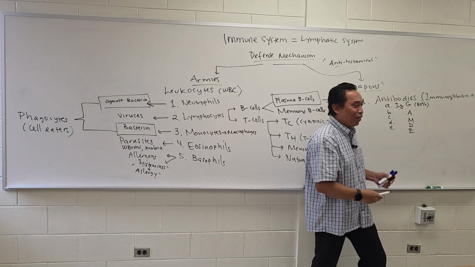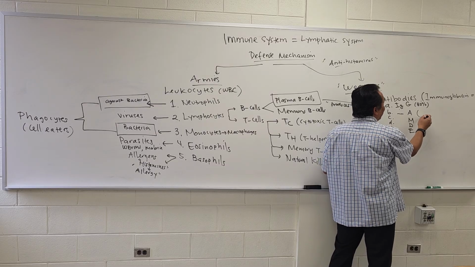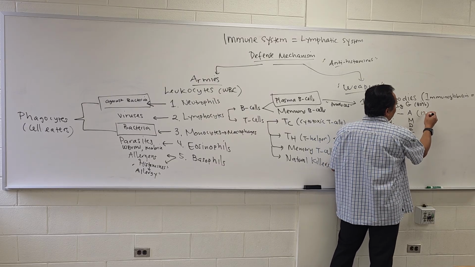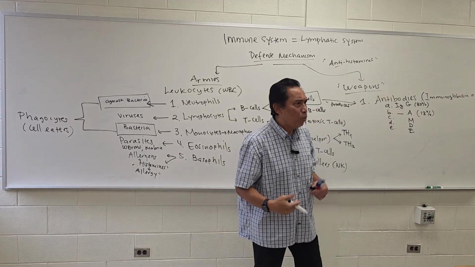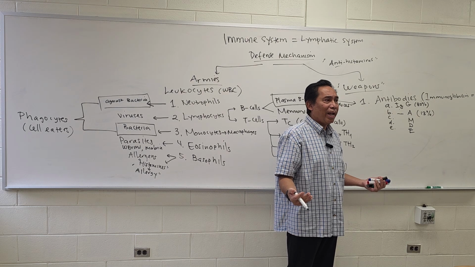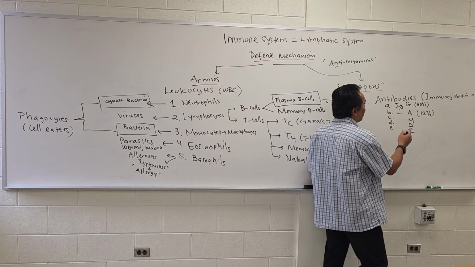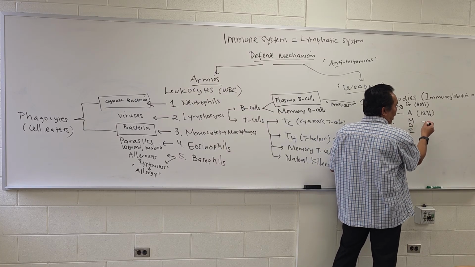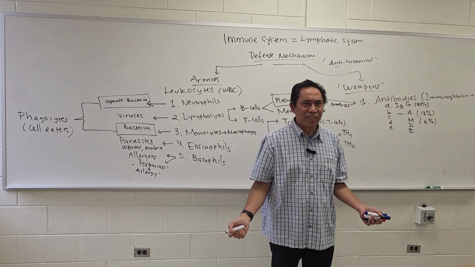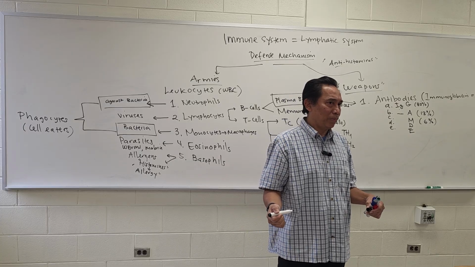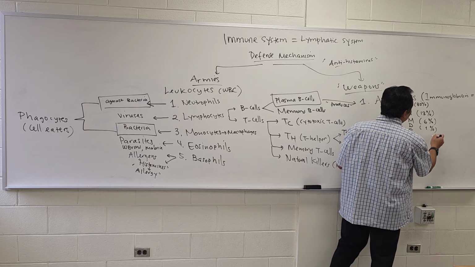It's produced a lot. The second one is going to be IgA, about 13% produced in our body, especially in the liquid, like tears and sweat. That will have a lot of IgA. The next one is going to be IgM, about 6% in our blood. It's going to be less used. And then IgD, about maybe 1%.